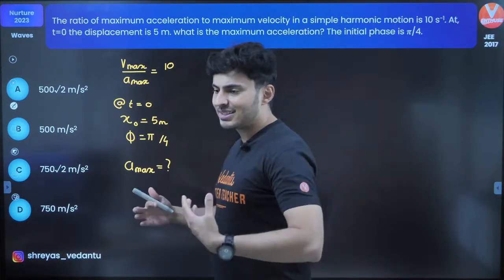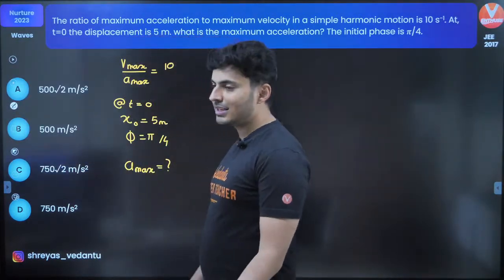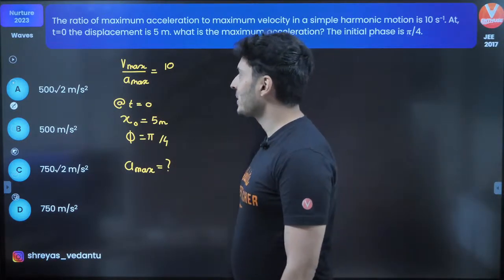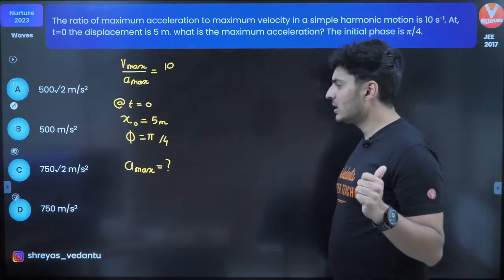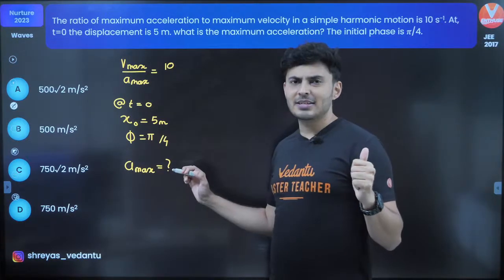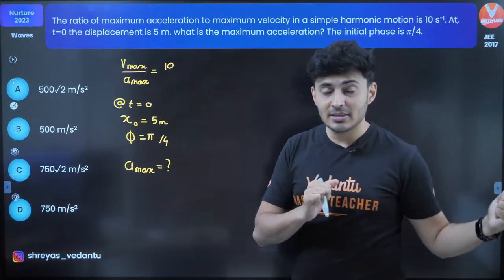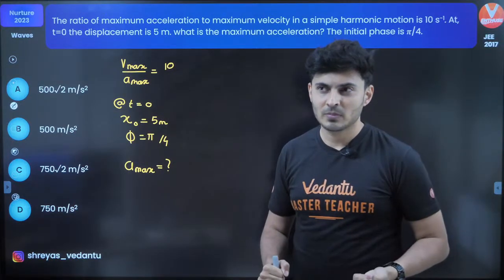Okay, some of you are saying A. Let's figure this out. I don't know whether it is A, B, C, D. You need to tell me. I'm going to solve and get the answer. I know the ratio of velocity and acceleration and I need to find maximum acceleration. Maximum acceleration is going to occur at the extreme position.